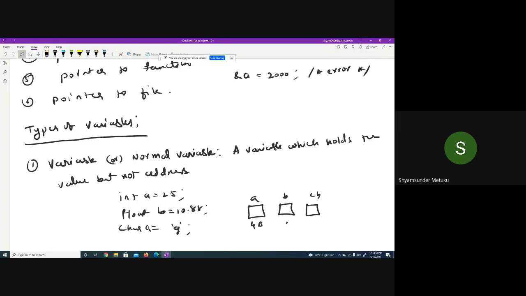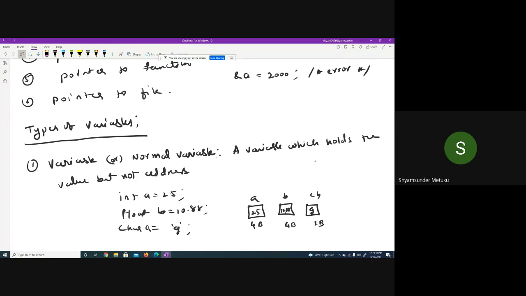What about b? Float, how many bytes? 4, sir. Again 4. Character? 1 byte, sir. Okay, very good. So you are going to have 25 here, 10.88 here, and a g here. So a, b, and ch are stored in variables.